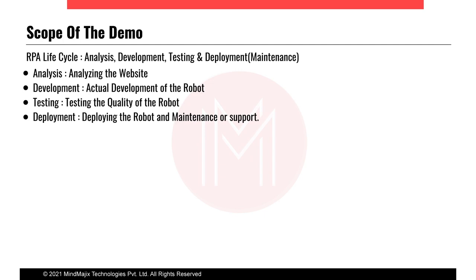In RPA there are three main terms: robot, process, and automation. Let us understand each. The entity which mimics or copies human actions is called a robot. A process is a sequence of steps which leads to a meaningful activity. For example, the process of making tea or preparing food includes a sequence of steps to prepare the food or make the tea.